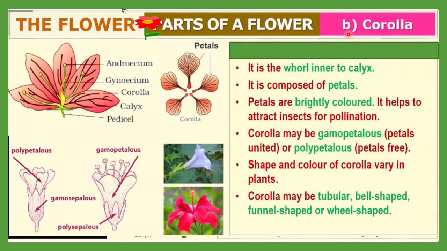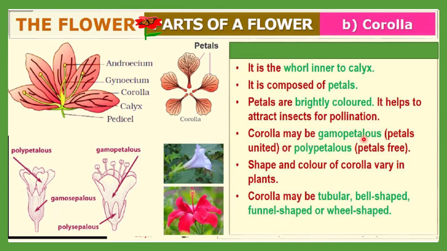Next is the corolla. It is a wall inner to the calyx. Okay, inner to the calyx there is a wall. It is composed of petals. All these parts together are called corolla, and individually each part is called a petal. So all petals together form corolla. Petals are brightly colored. Mostly you can see it is colorful. Okay, and it helps to attract the insects for pollination.